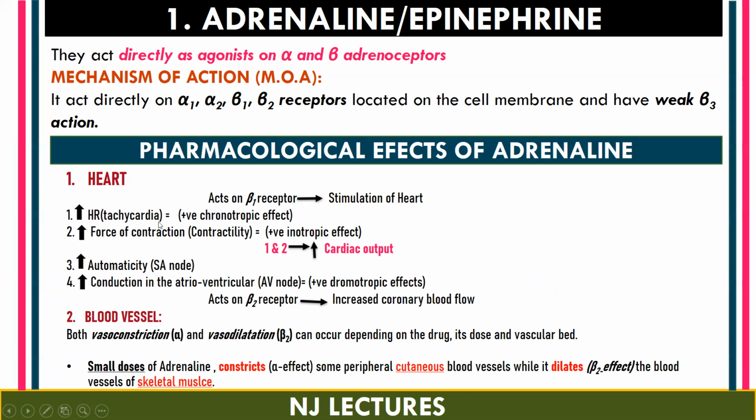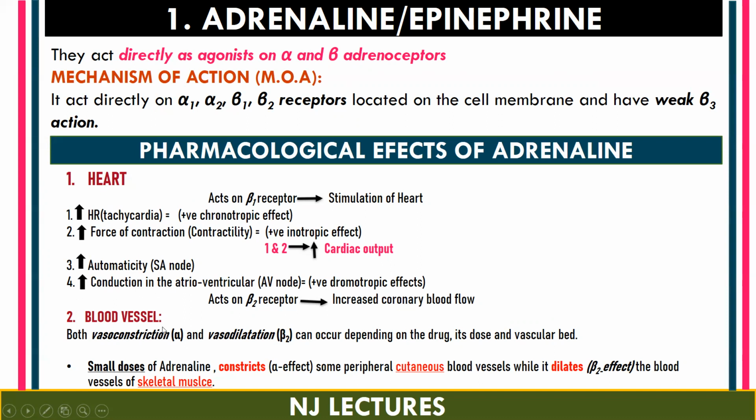So there are three actions: positive chronotropic effect, increase in the heart rate; positive inotropic effect, increase in the force of contraction; and positive dromotropic effect, increase in the conduction velocity of the AV node. Next, by acting on the beta 2 receptors, adrenaline is going to increase the coronary blood flow. So this completes the action of adrenaline on the heart.